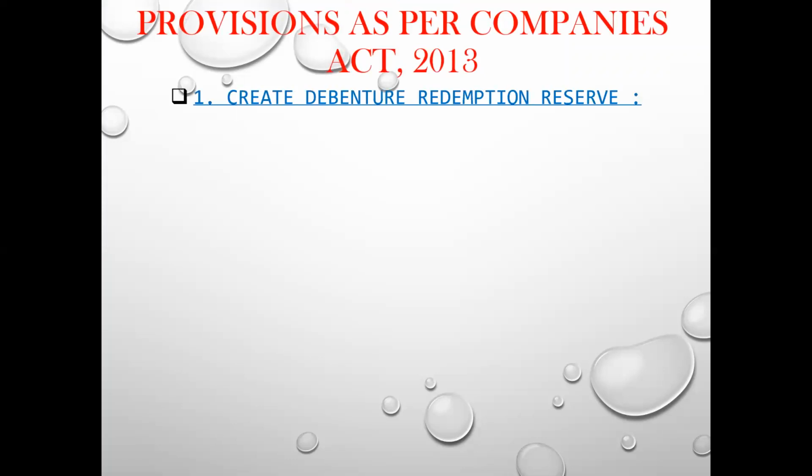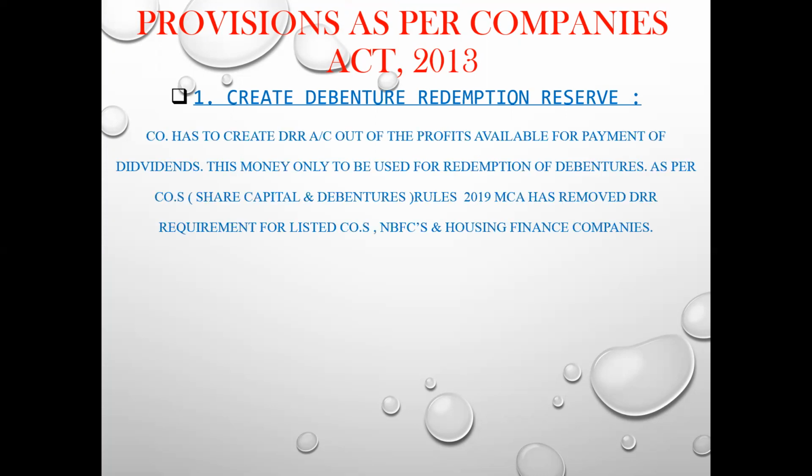Point number 1, C. Create debenture redemption reserve, that is DRR account. Now what is the DRR account? The company has to create a DRR account out of the profits available for payment of dividends. This money only has to be used for redemption of debentures. As per the Companies Share Capital and Debentures Rules 2019, MCA, that is Ministry of Corporate Affairs, has removed the DRR requirement for the listed companies, NBFCs and housing finance companies.